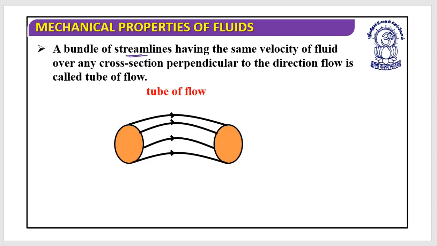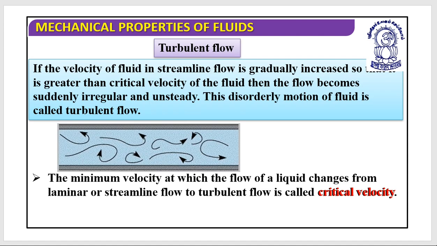Let's look at a bundle of streamlines having the same velocity of fluid over any cross section which is perpendicular to the direction of flow. This is what we call a tube of flow. Now, this was all about the streamline flow. This was the first category of the flow. Now let's understand what the second is.